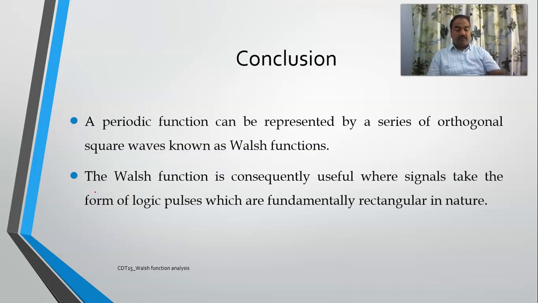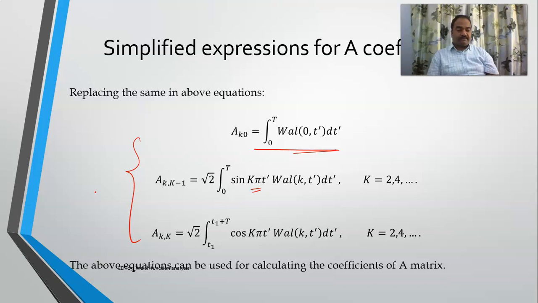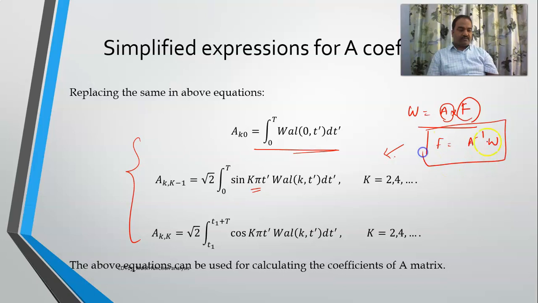When you are able to calculate the A coefficients, as already said, W is equal to A into F. This is the simplified expression for A. Once you are able to calculate A, if you have the Fourier coefficients, then you can easily calculate the Walsh coefficients. On the other hand, F is equal to A inverse into W. You can use this term also. It is easier to calculate Walsh coefficients. So once you have the Walsh coefficients, you can employ this particular matrix and then calculate the Fourier coefficients.